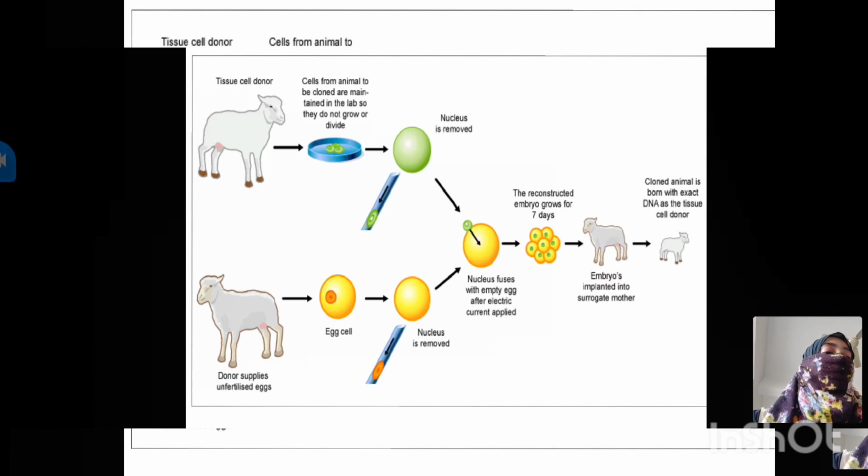And that surrogate mother will give birth to the cloned animal. So these are the methods of asexual reproduction. Now in the next video we will continue with the exercise of this chapter. Thank you. Have a great day.